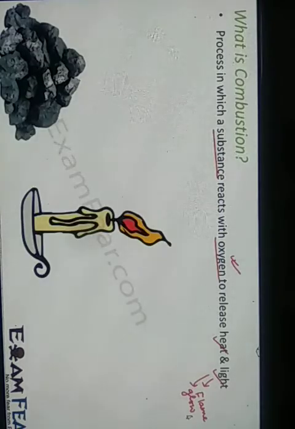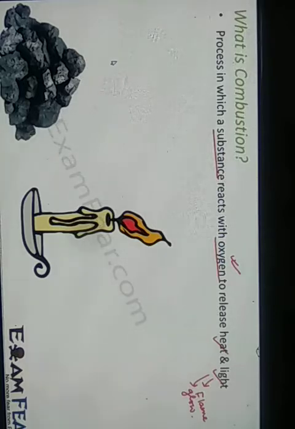If I burn both of these, the process taking place is combustion, because as soon as I burn the coal or the wax of the candle, it reacts with the oxygen of the surroundings, and due to that reaction a lot of heat and light is produced.